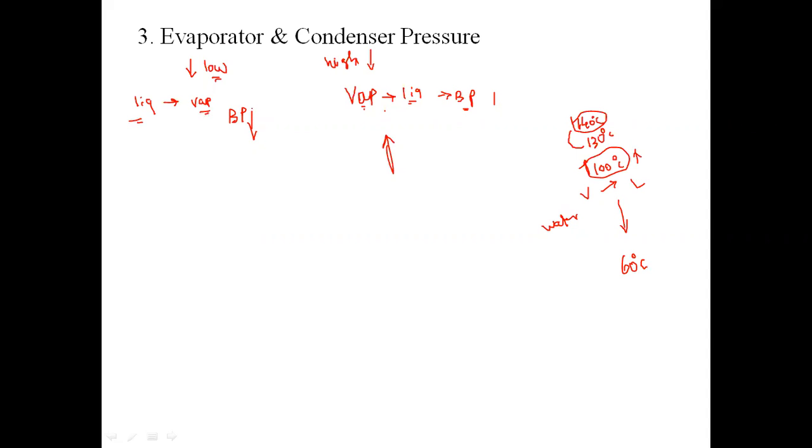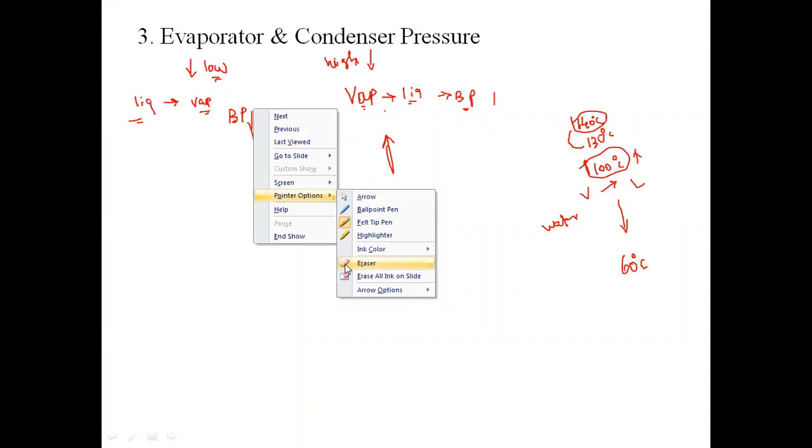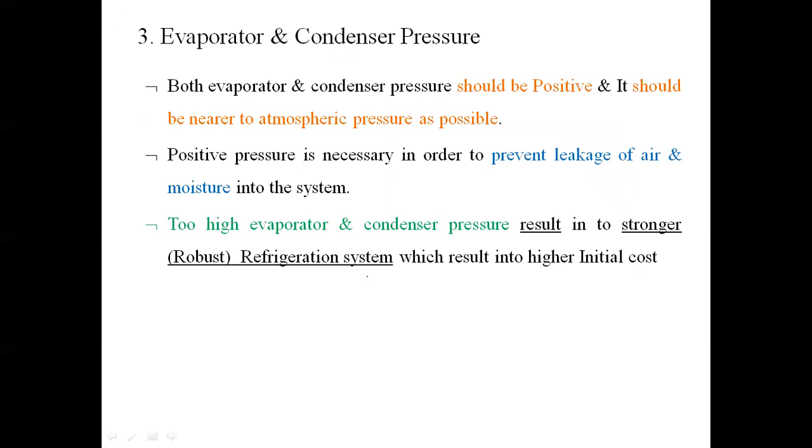So here the evaporating pressure and condenser pressure also have an impact while selecting the refrigerant. While selecting the refrigerant, I have to take care that both evaporator and condenser pressure should be positive. Why should that be positive? That should not be suction pressure or negative or vacuum pressure. What will happen if the evaporating pressure is negative? If there is a leakage, there may be chances that the air from the atmosphere may get sucked inside the system.